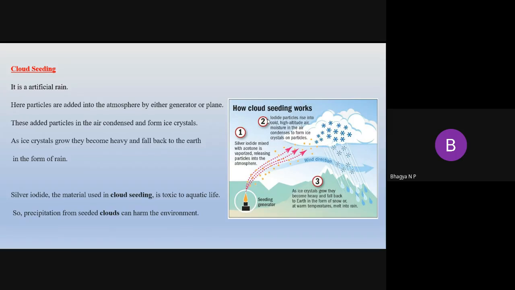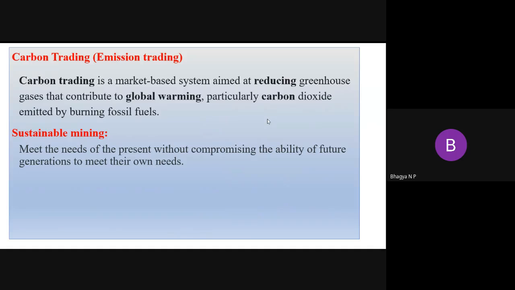The next is carbon trading. Carbon trading is a market based system. The main aim of this is to reduce greenhouse gases that contribute to global warming, particularly carbon dioxide, which is emitted by the burning of fossil fuels. In another way, we call it an emission test.